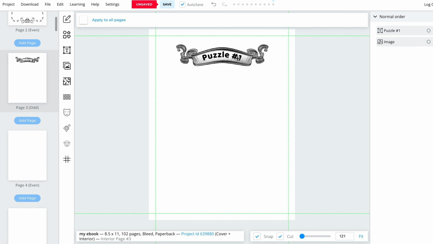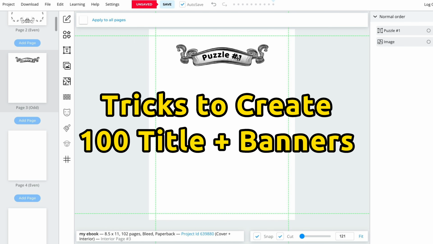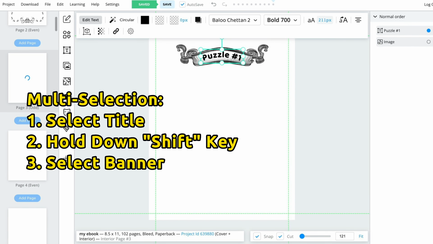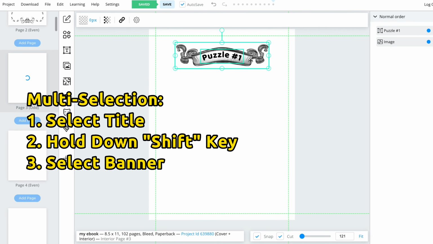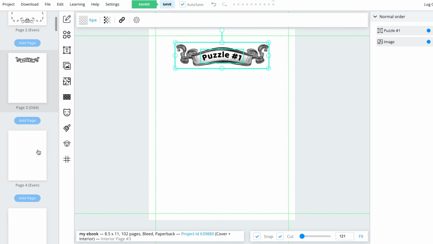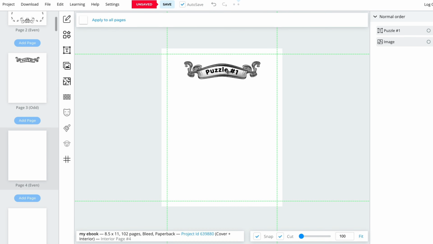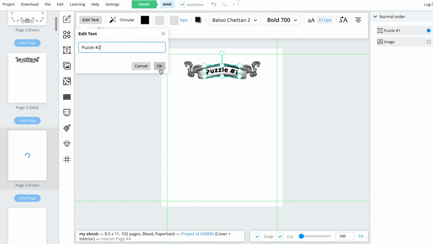To save time and effort, I have some tricks to share with you that can make creating the 100 puzzle and solution pages more efficient. To start, select the title and hold down the Shift key, while clicking on the banner to select both the title and banner. This enables you to effortlessly copy and paste them onto another page, ensuring that each page has a consistent banner position and size. Then, you only need to modify the puzzle number.